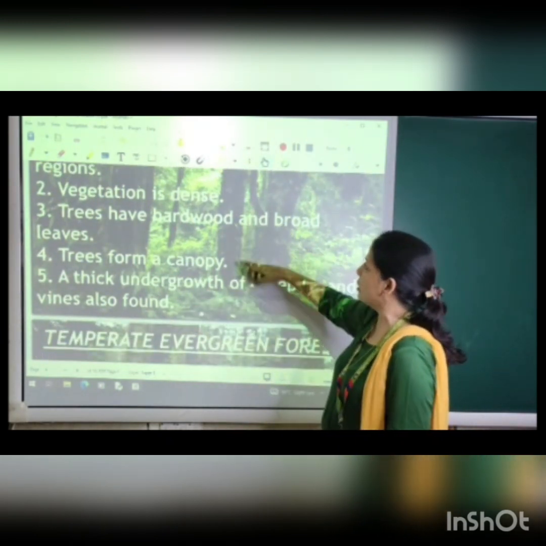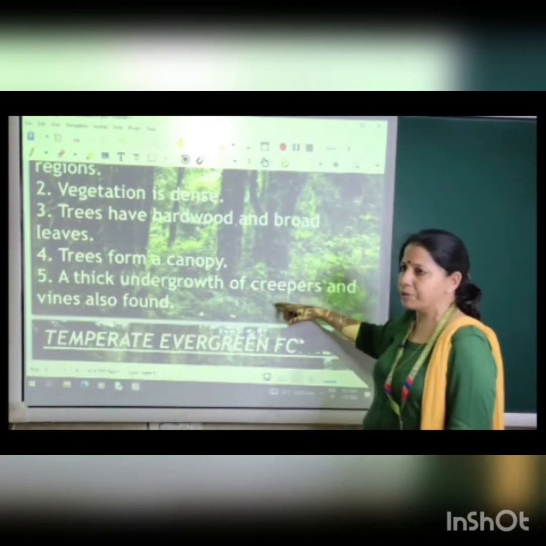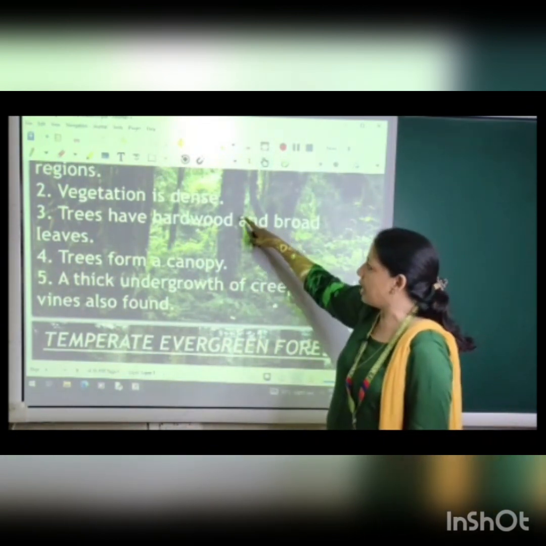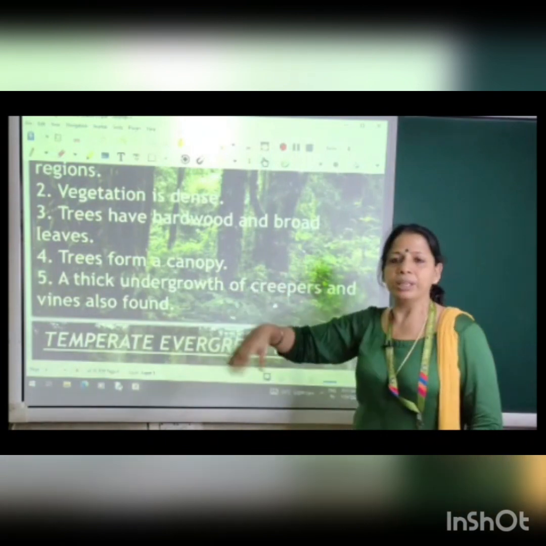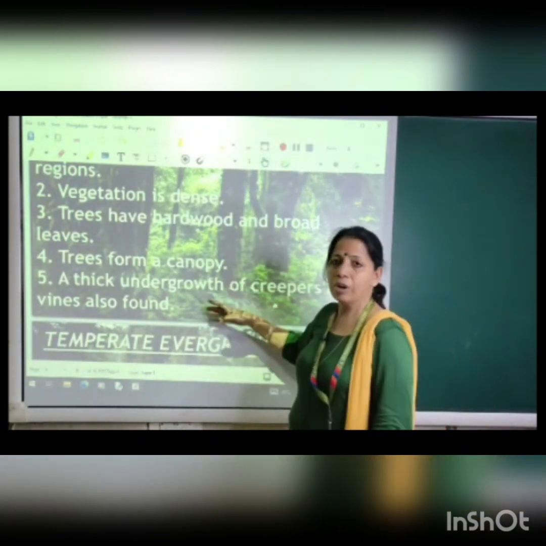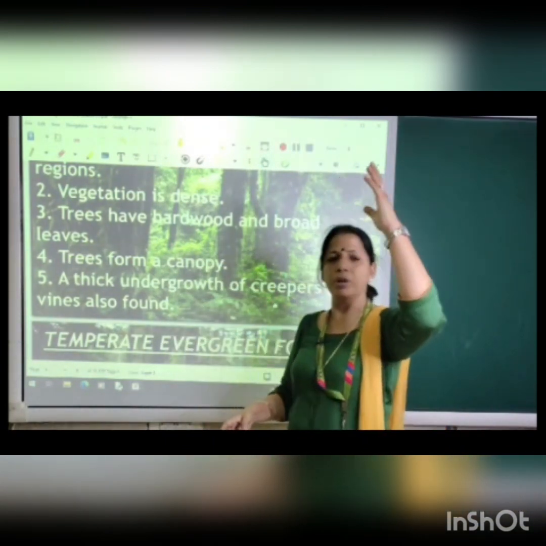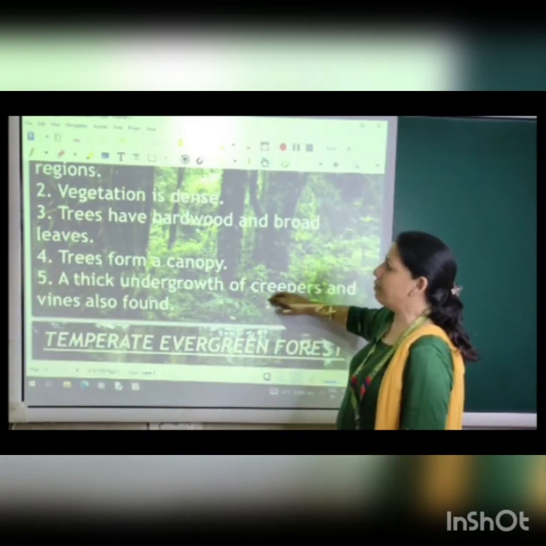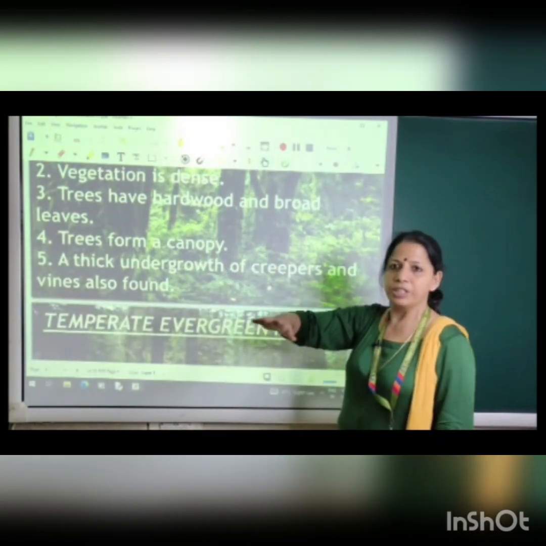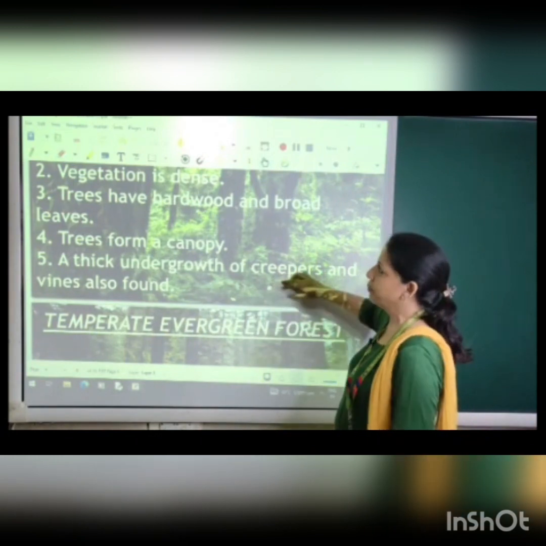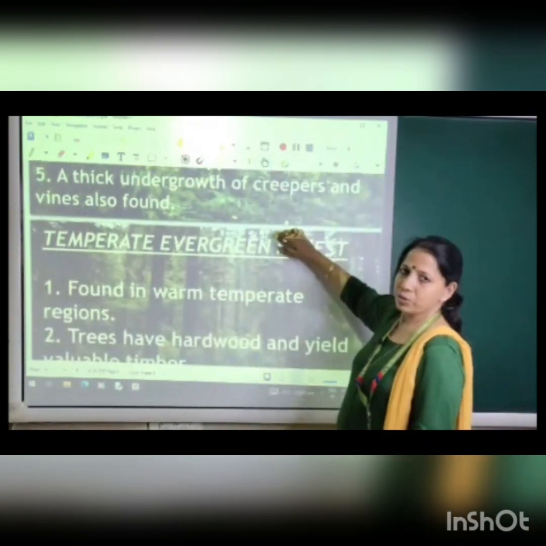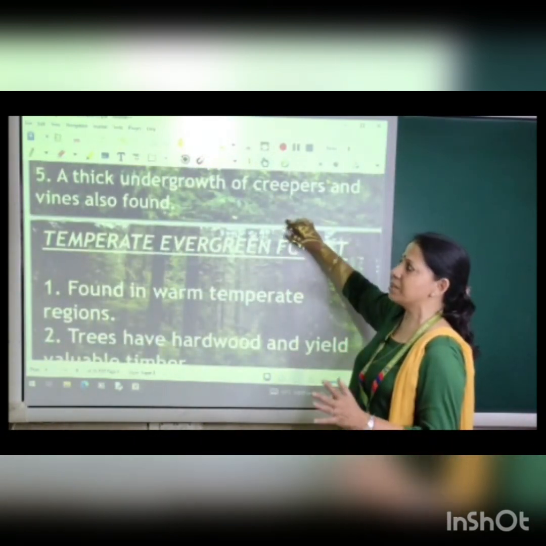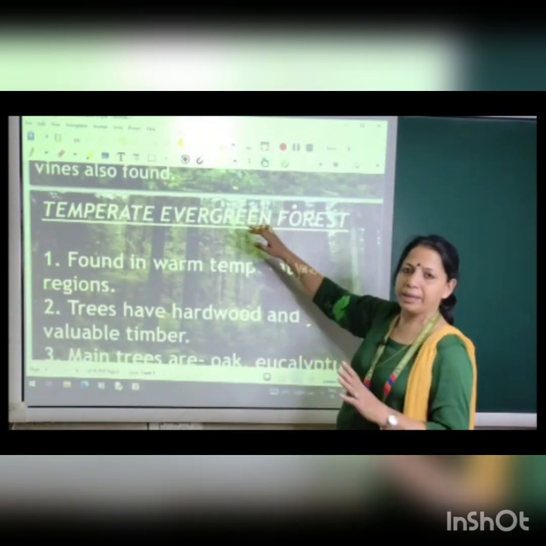You can see here in the picture, the trees have undergrowth, all the vines and creepers also grow along with these tall trees. So they have different layers of vegetation in the same forest. Dense forest, you have to remember this. Tall trees, dense forest, form a canopy.